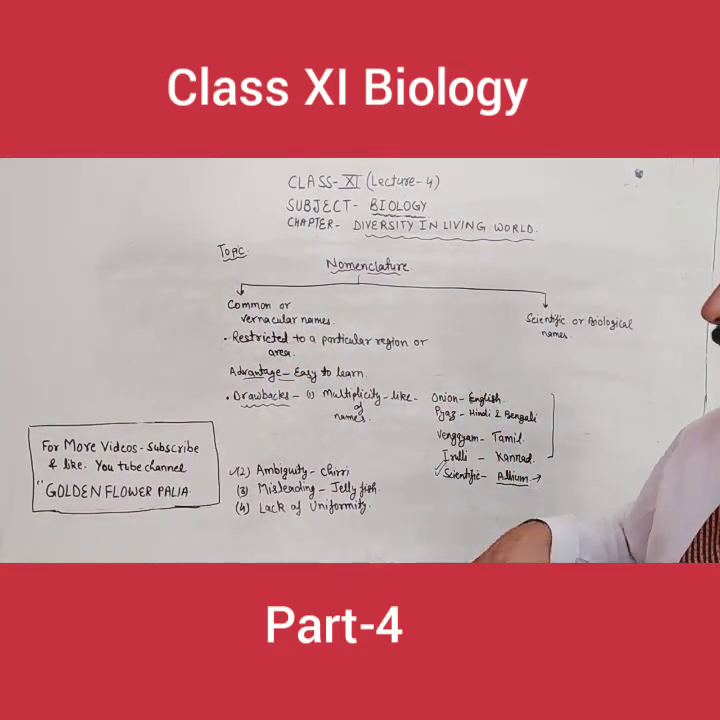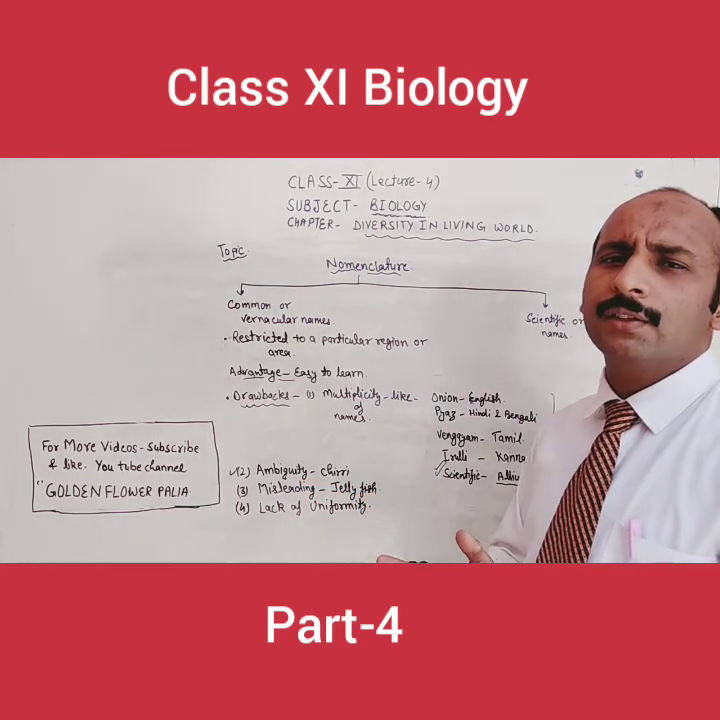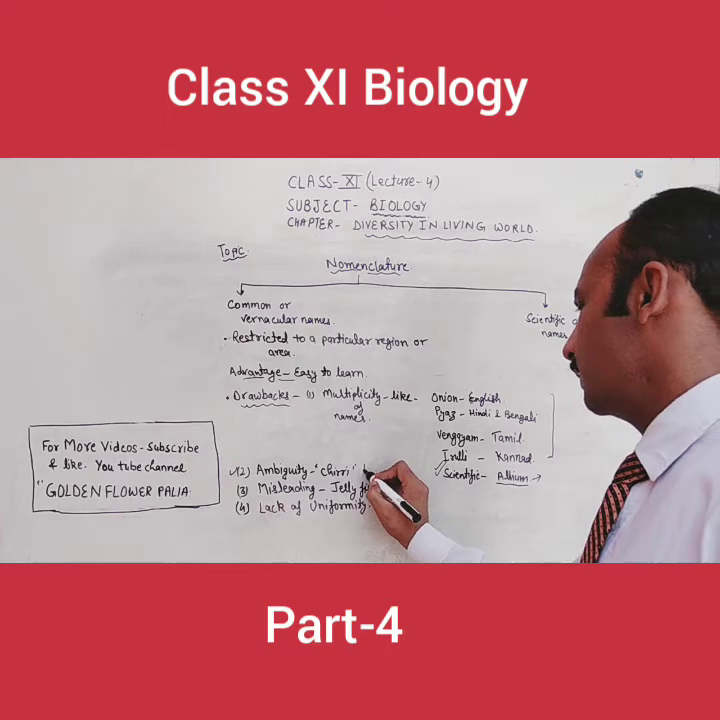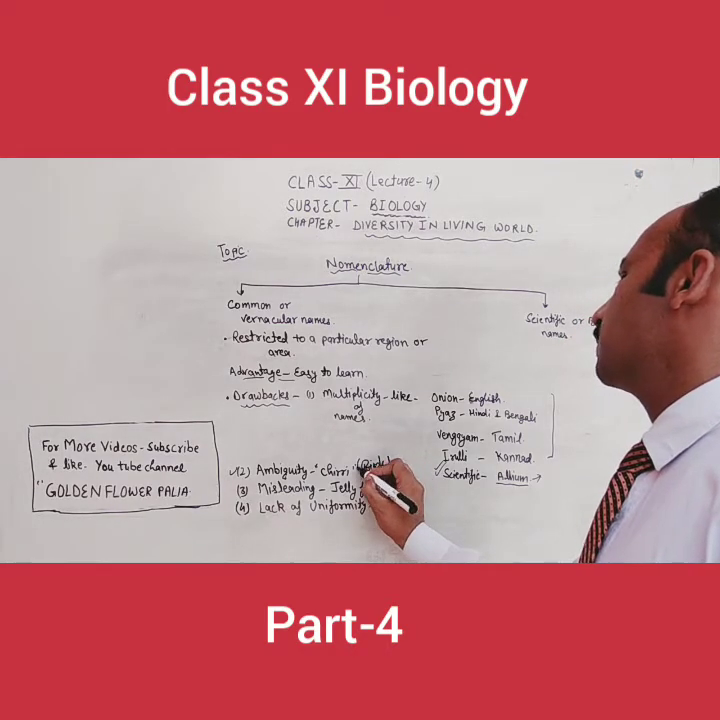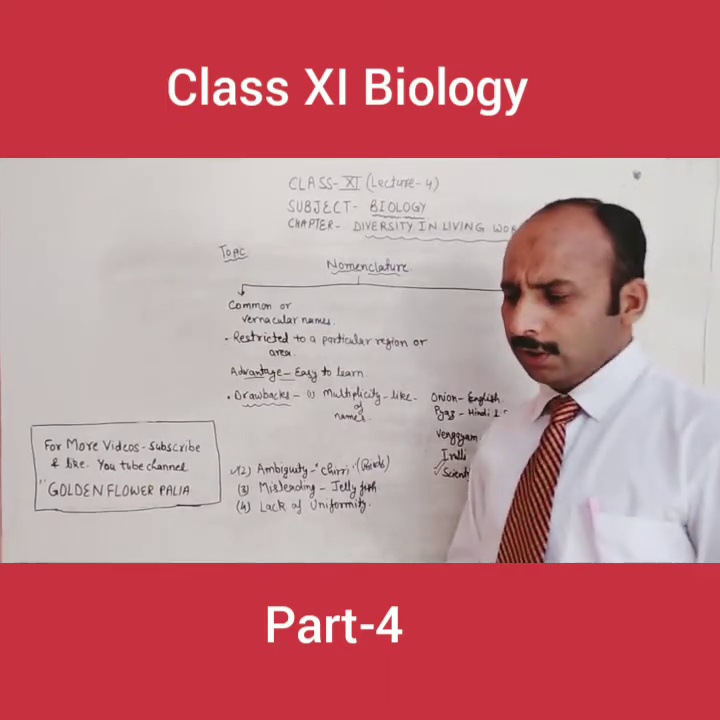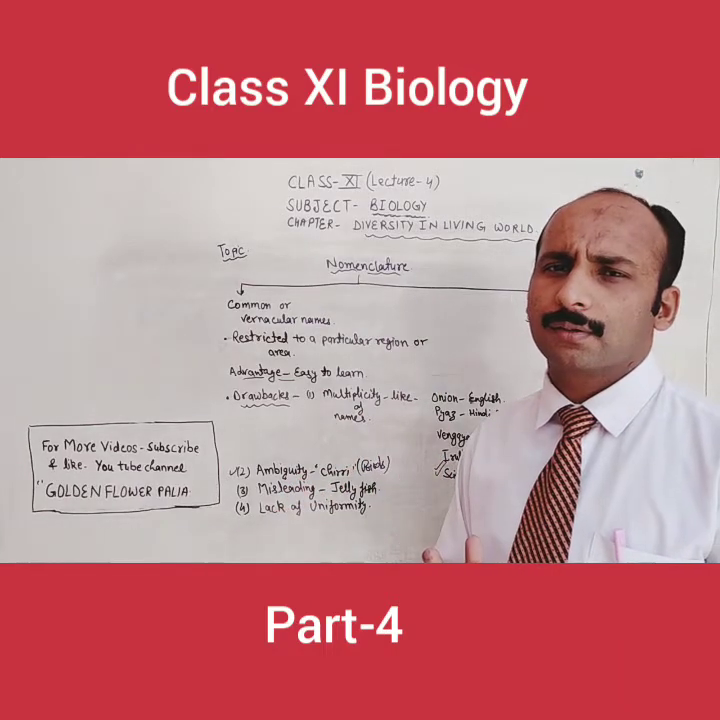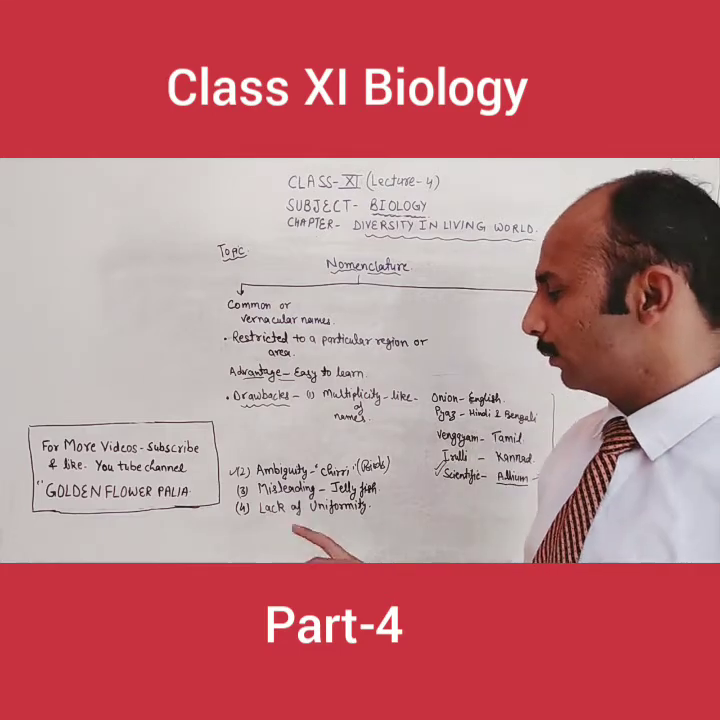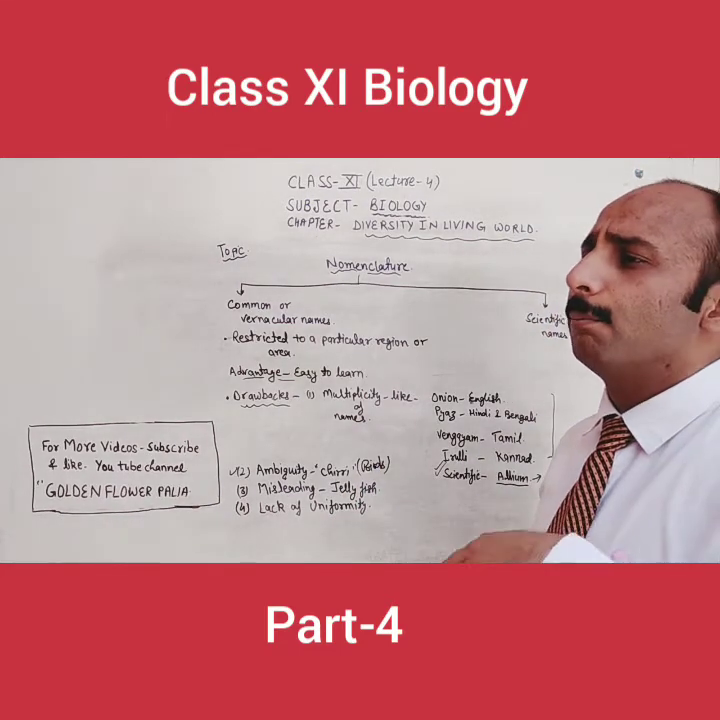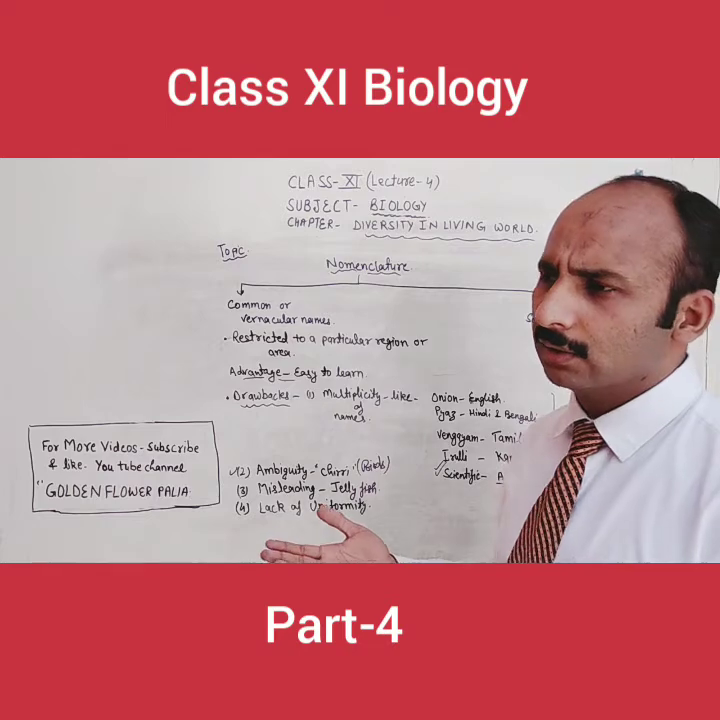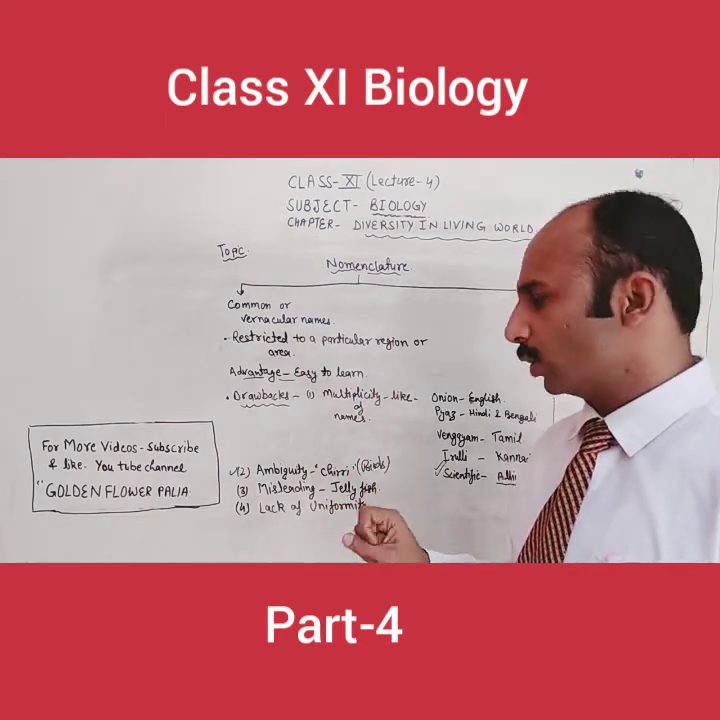When one organism is known by many names, it is called multiplicity. Multiplicity means identified by many names. Ambiguity means different animals are included in one name. For example, chiri means birds. In your surroundings you can see all kinds of birds, and all of them are included in chiri. So ambiguity means many animals are identified by a single name, like chiri, or chidiya, in which different kinds of birds are included.